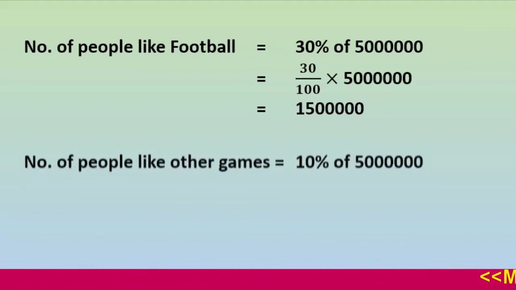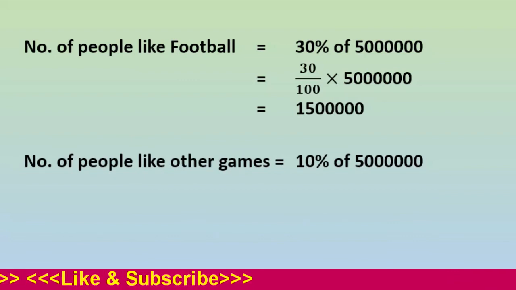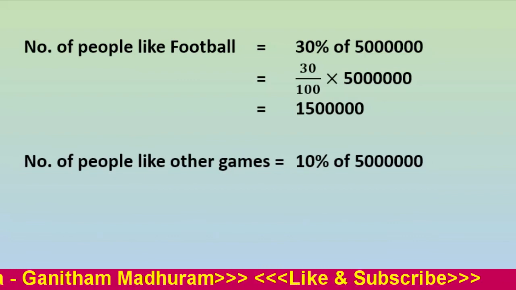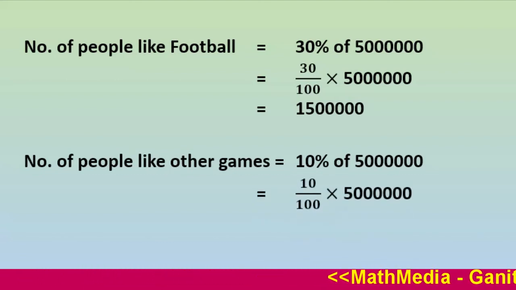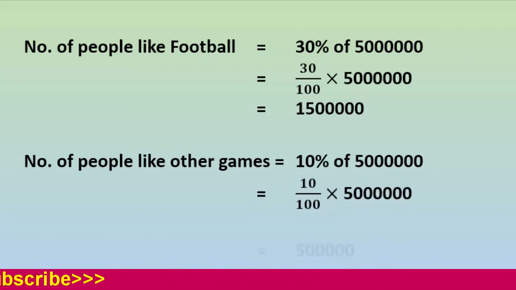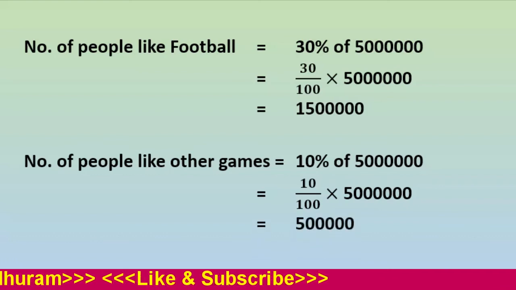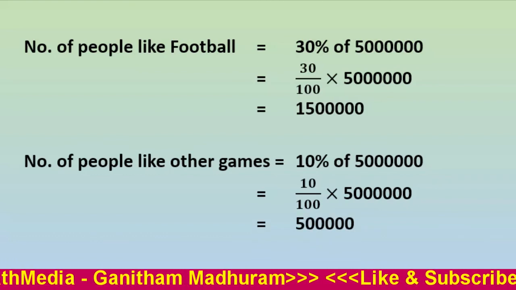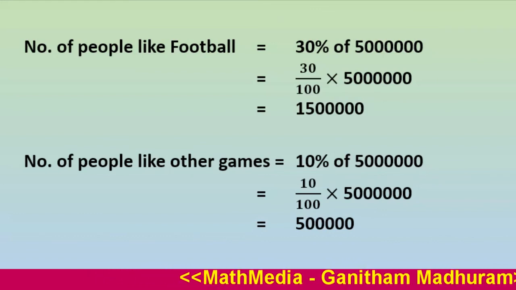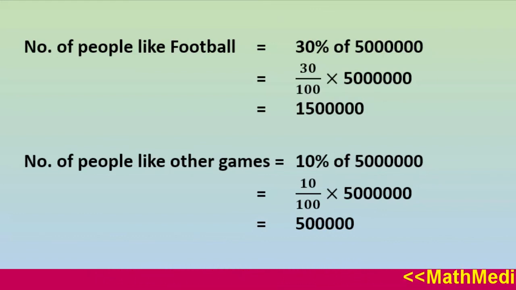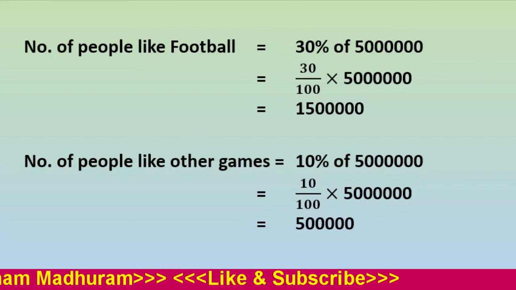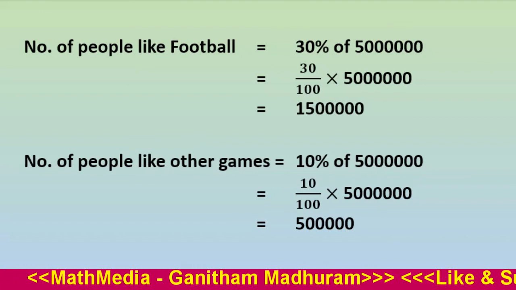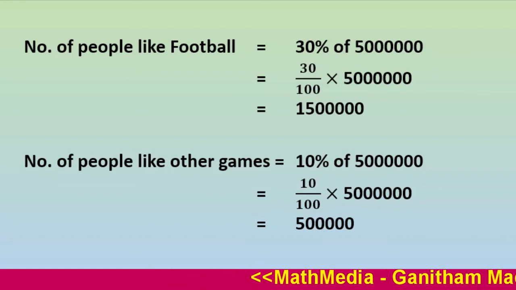And the last part, the number of people who like other games equals 10% of 50 lakh. That is 10 upon 100 into 50 lakh. After cancelling we get 5 lakh. That means 5 lakh people like other games, 15 lakh people like football, and 30 lakh people like cricket.